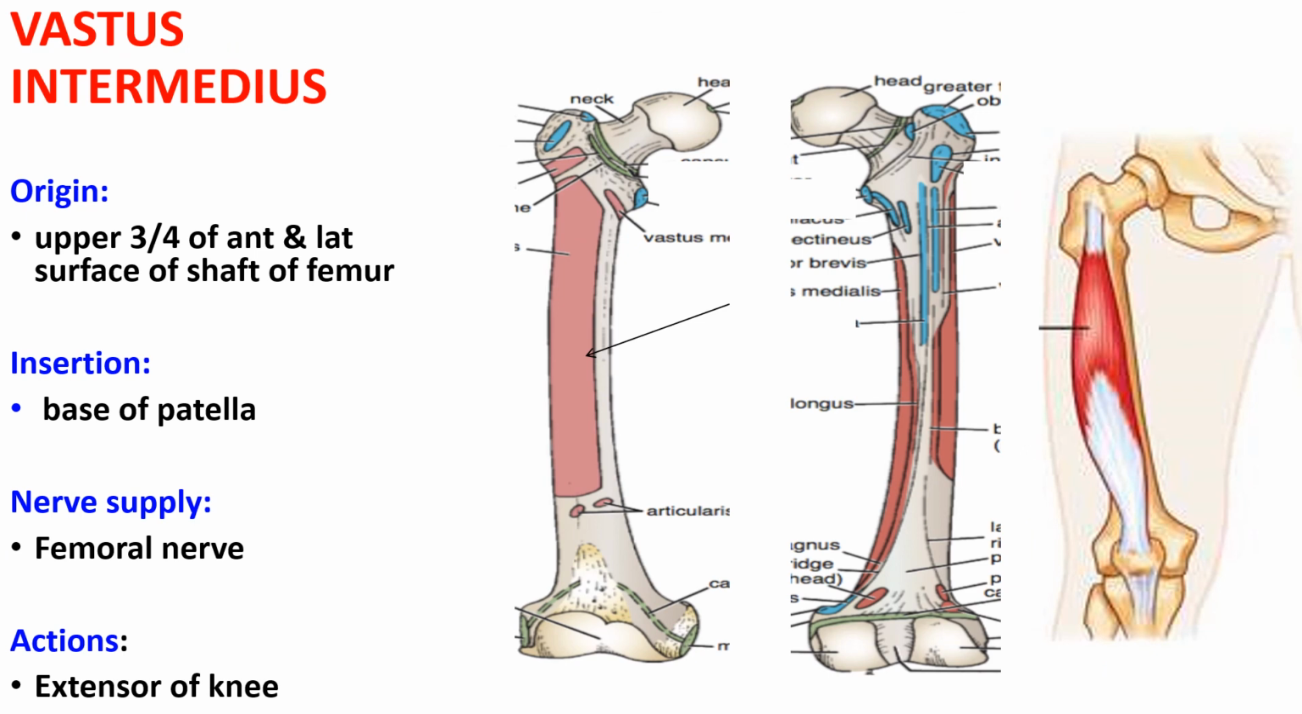Vastus intermedius. This takes origin from the upper 3/4 of the anterior and the lateral surface of the shaft of the femur, and it is inserted on the base of the patella. It is supplied by the posterior division of the femoral nerve and acts as the extensor of the knee joint.